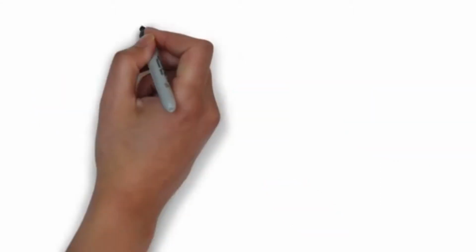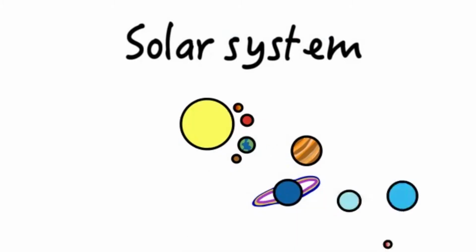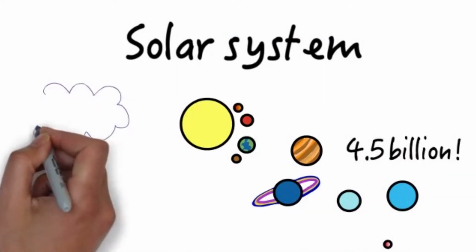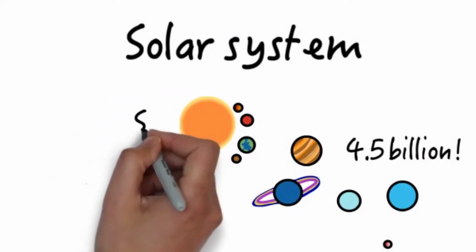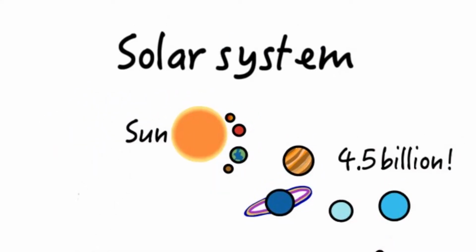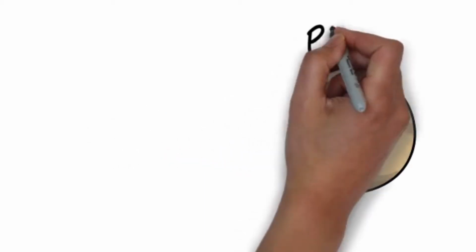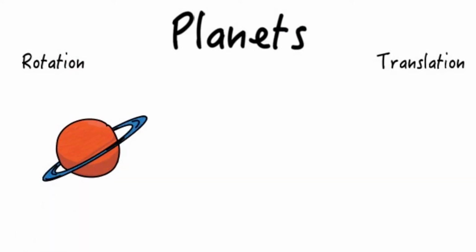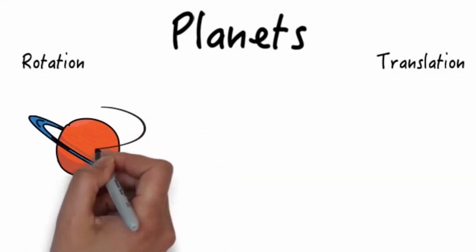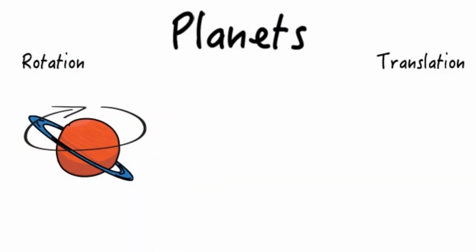The solar system was formed about 4.5 billion years ago after a cloud of gas and stardust collapsed together, forming our star, the Sun. Little by little, residue material cooled down and compacted together to form planets. Planets are celestial bodies with two movements, rotation and translation. Rotation refers to the turning motion that planets undergo about an imaginary axis.